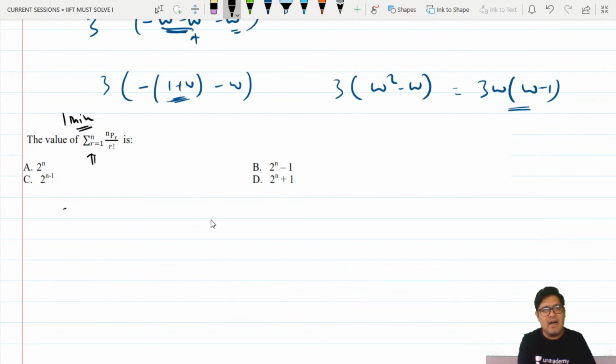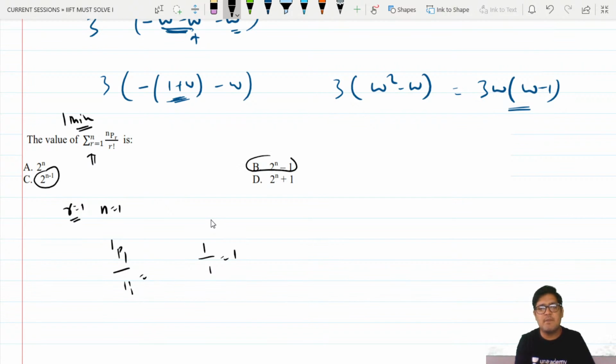If I put r is equal to 1 and n is equal to 1, what I will have is 1P1 upon 1 factorial. How much is that? 1 upon 1, which is 1. So when I put n is equal to 1, r is equal to 1, I get the value of this as 1. One of these is my answer.